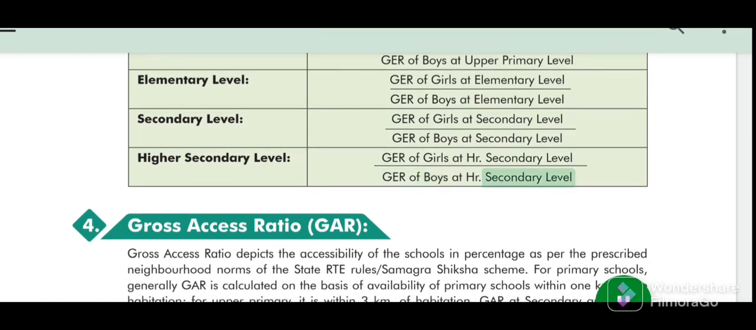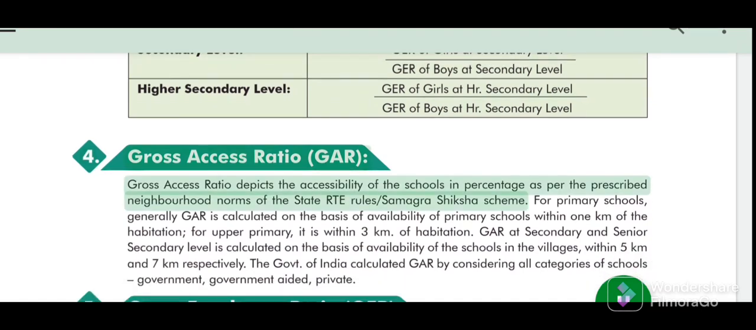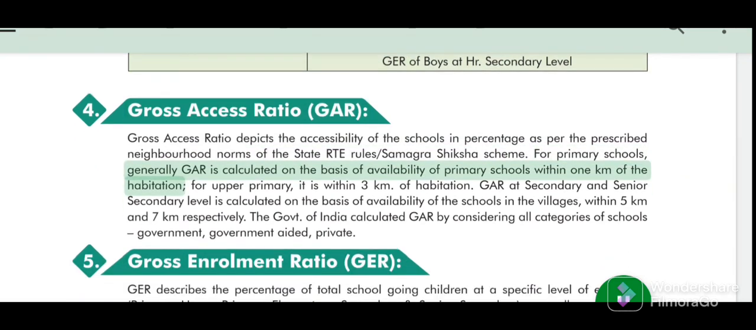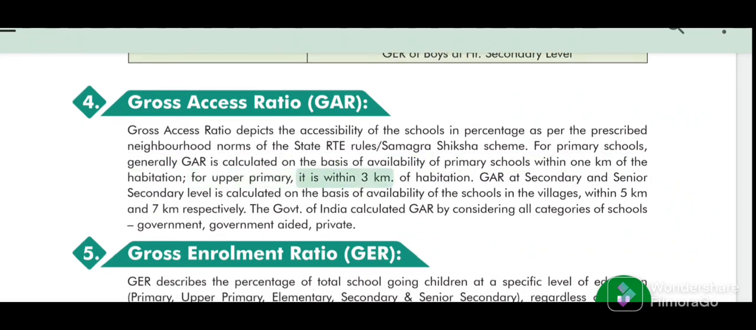4. Gross Access Ratio, GAR. Gross Access Ratio depicts the accessibility of the schools in percentage as per the prescribed neighborhood norms of the state RTE rules and Samagra Shiksha scheme. For primary schools, generally GAR is calculated on the basis of availability of primary schools within 1 km of the habitation. For upper primary, it is within 3 km of habitation.